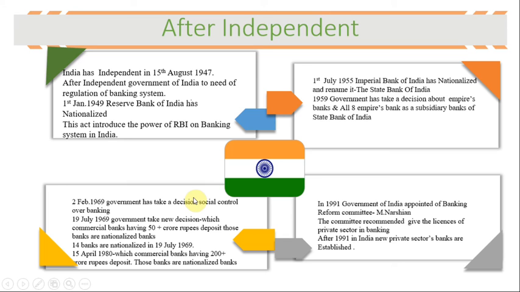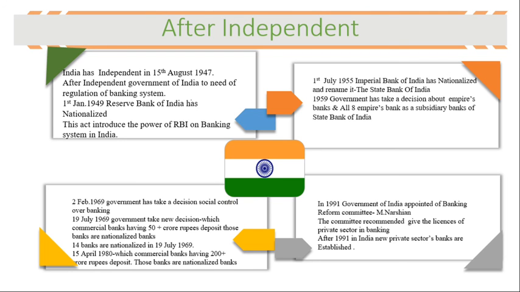Next, on 2nd February 1969, the government took a decision on social control over banking. Why social control? Because banking was in the private ownership of some money lenders and some well-off people, so on 2nd February 1969 the government took a very important decision, introduced as social control over banking.